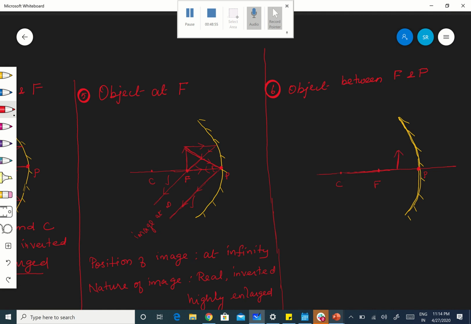Now I want to raise one default. Every time I'm telling, it will pass through like that. And the other one will be only parallel to the principal axis, which after reflection passes through the focus.